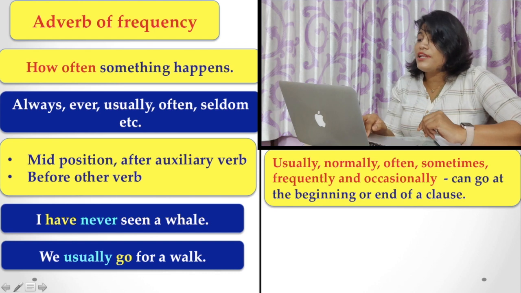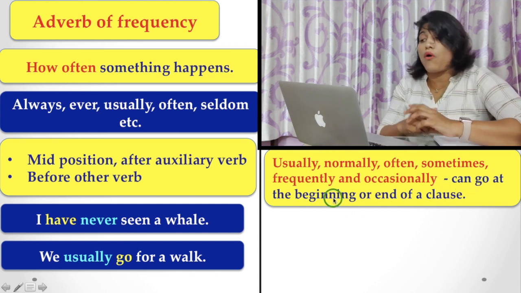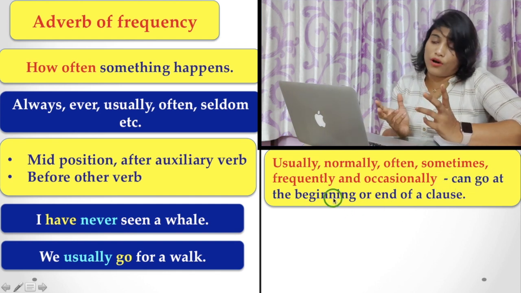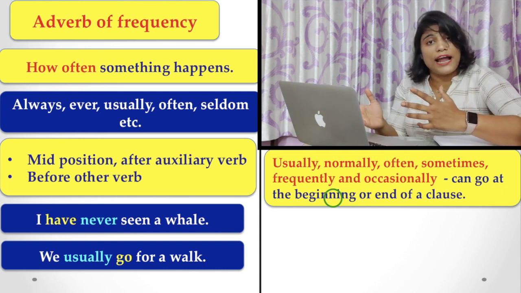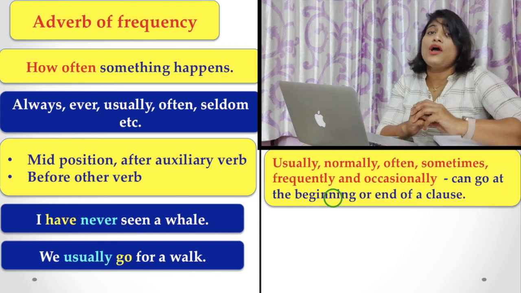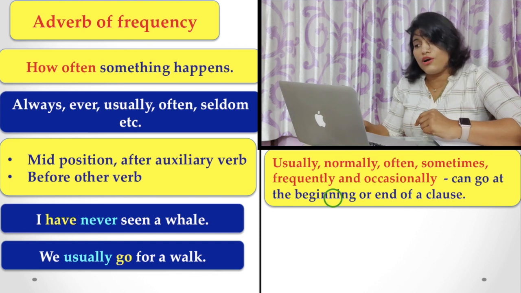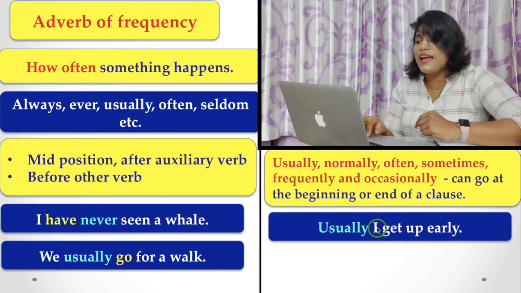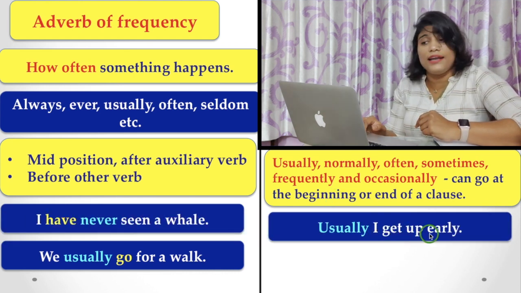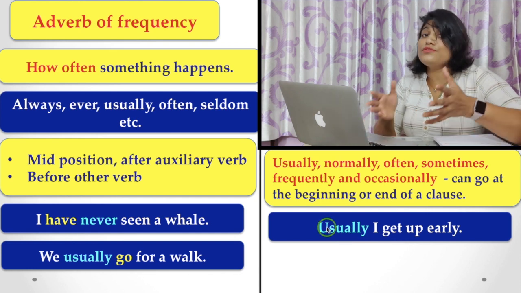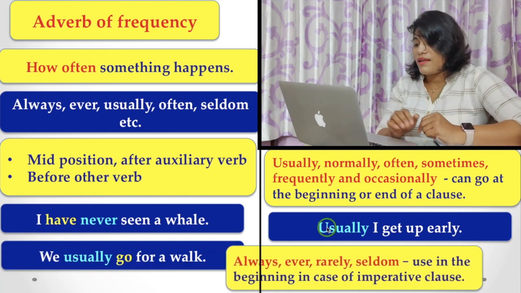Now, usually, normally, often, sometimes, frequently and occasionally can go at the beginning or end of a clause. You can use these adverbs either at the beginning or at the end of a clause. Usually, I get up early. Here, usually is used at the beginning.